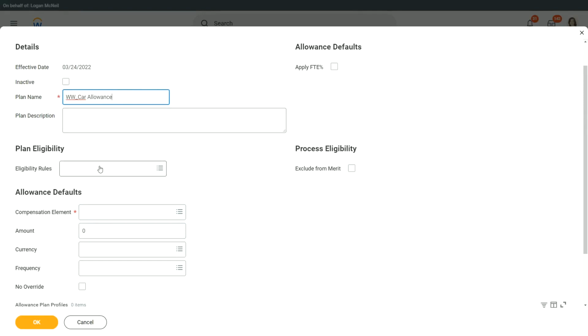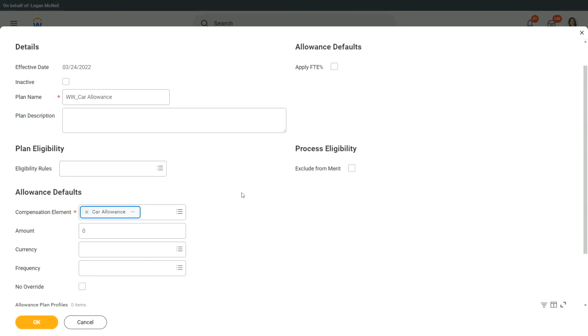So here also, if you want to restrict this allowance to only a certain population of employees, then you can create that eligibility rule and put it here. Okay, I will do that. But let's first create the compensation element.